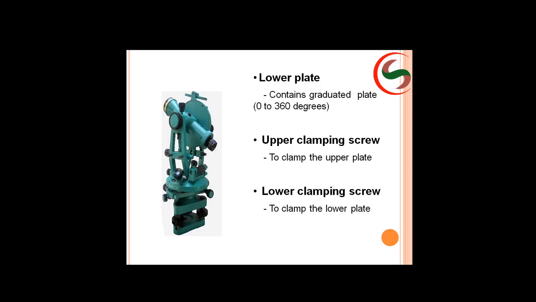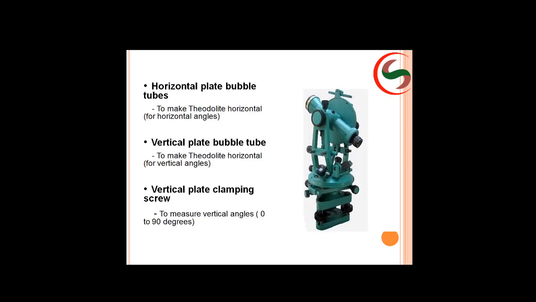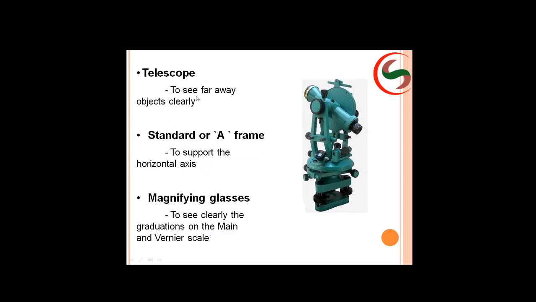Now we'll see the importance of upper clamp and lower clamp in the further classes. Today I am going to restrict only up to the functions of each component along with some important points. As I said, your horizontal plate bubble and vertical plate bubble both should be centered while taking the horizontal angles and vertical angles. You will have a vertical plate clamping screw here, and the telescope to see the far away objects clearly. This is a telescope.